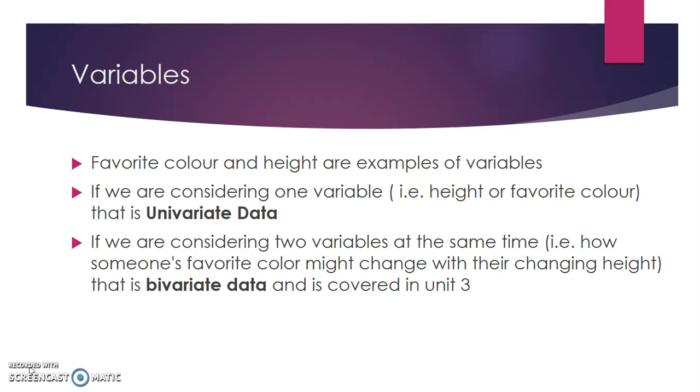If we're considering two variables at the same time, so I don't know how someone's favorite color might change with their changing height, that'd be interesting. That is bivariate data. So bi meaning two, so two variables. And that's going to be covered in Unit 3. So we're only going to focus on just one variable at a time.